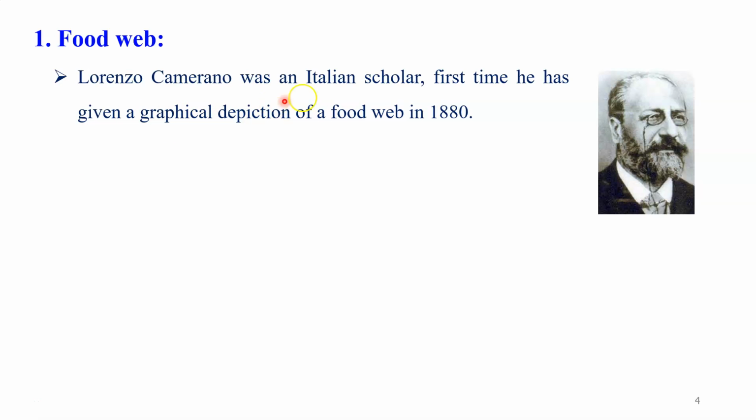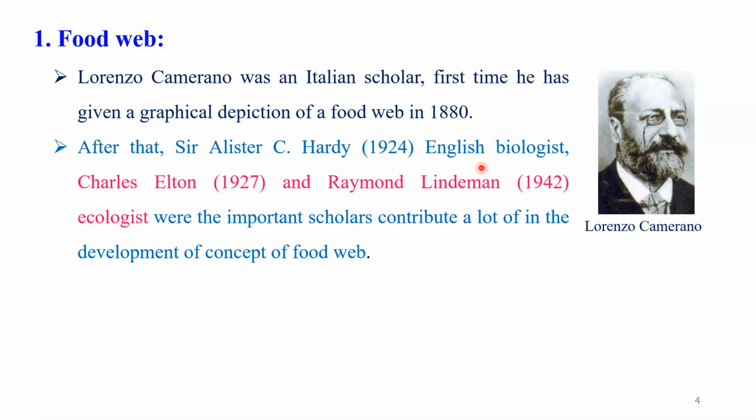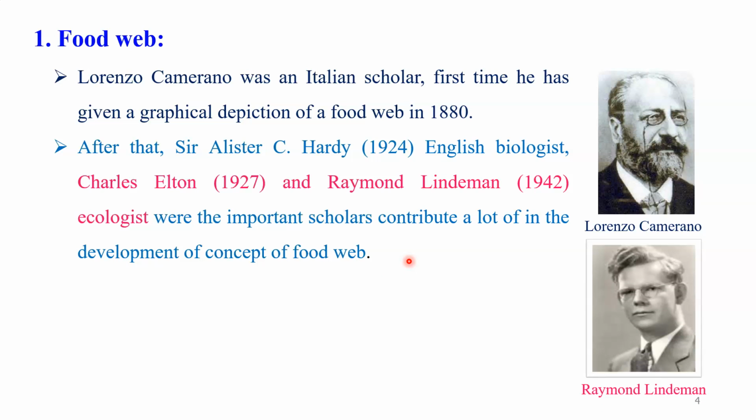Lorenzo Camerano was an Italian scholar. The first time, he gave a graphic description of the food web in 1880. After that, many scholars and ecologists tried to define the same concept. Sir A.C. Hardy, the English biologist, then Charles Elton, Raymond Lindeman, and many other scholars tried to define the same concept in their own words. Dear student, but the information given by Raymond Lindeman was very important as compared to other scholars.